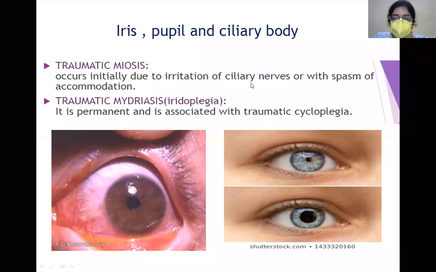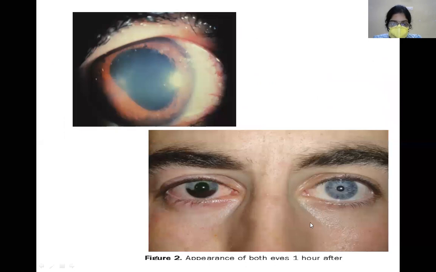Due to the irritation of the ciliary nerves which are supplying the globe. What happens is, on impact of the blunt trauma, these ciliary nerves will get irritated and they can cause a miosed pupil like this. Mydriasis, what happens is, sometimes there is damage to the sphincter pupillae muscle which constricts the pupil, and then there can be cycloplegia due to damage to the ciliary muscle, and this will cause mydriasis or dilatation. So this is a case of mydriatic pupil where there is traumatic mydriasis of the pupil.